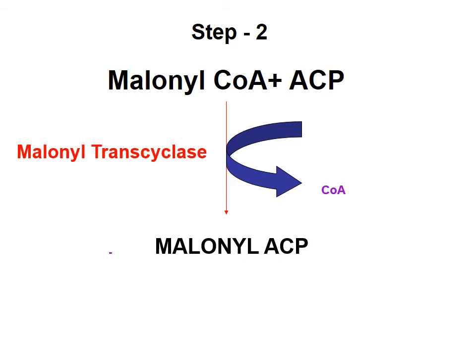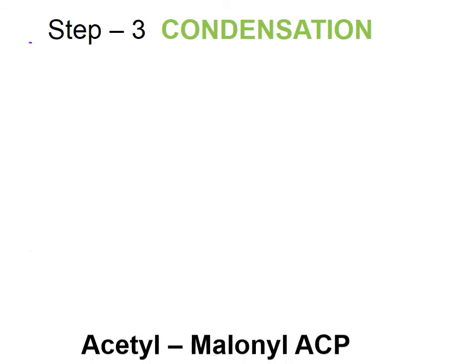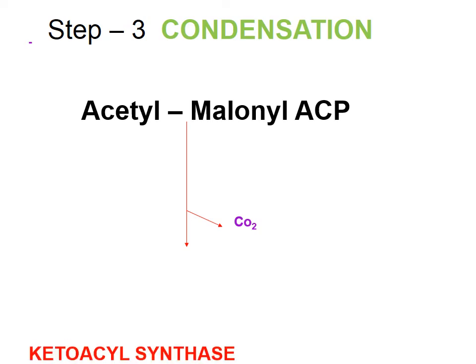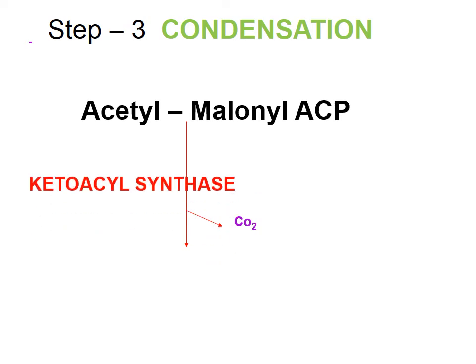Now once malonyl ACP is formed, both acetyl and malonyl interact and a condensation reaction takes place. So you have acetyl malonyl ACP formed. Now once acetyl malonyl ACP is formed, carbon dioxide is removed from that component and it forms beta ketoacyl ACP.